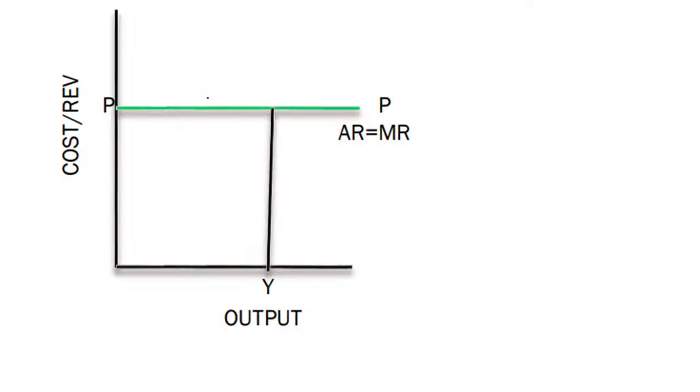Here you can see the curve. This is the average revenue curve in a perfect competition market. The MR curve also coincides with this curve only. So here AR is equal to MR is equal to the price line.